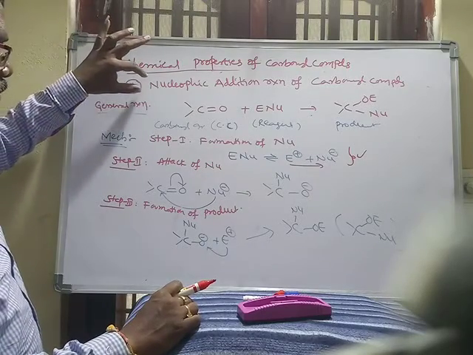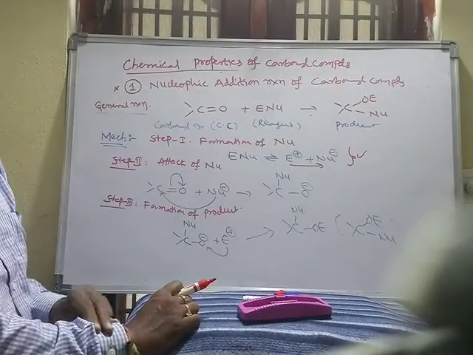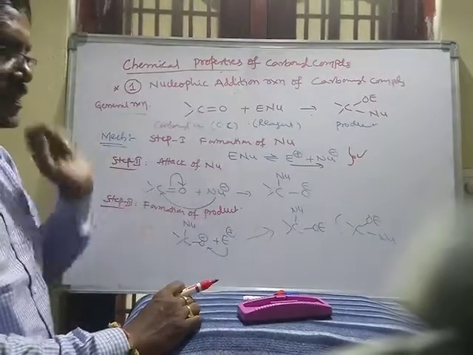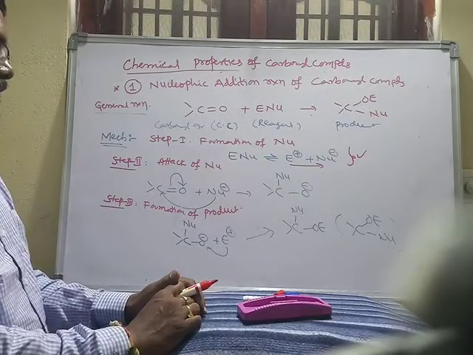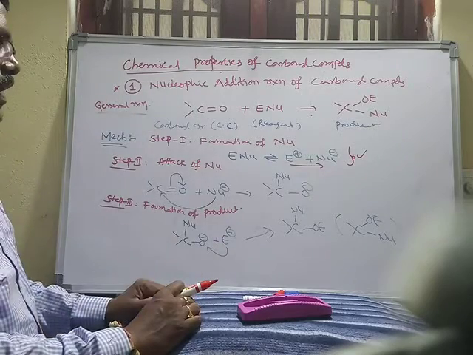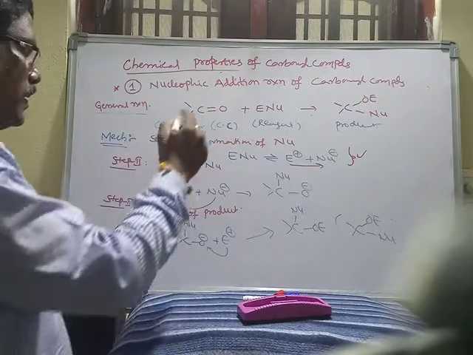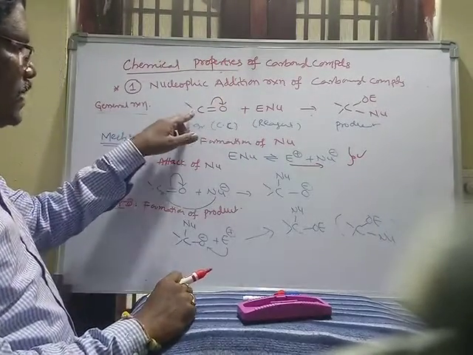And this one I already gave: carbonyl compounds undergo two types of chemical reactions. The first type is the nucleophilic addition reactions. The second one is the base catalyzed reactions. Now, in the nucleophilic addition reaction, the carbonyl group is a polar group. The bond shifted to this side and the oxygen gets negative charge, carbon gets positive charge.